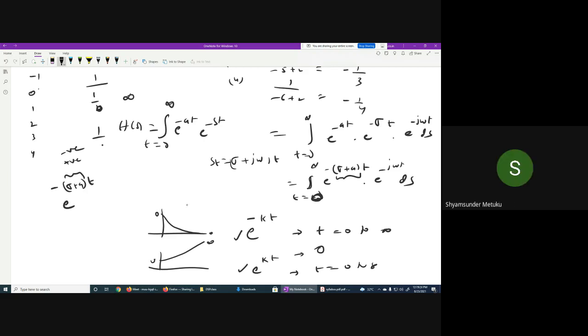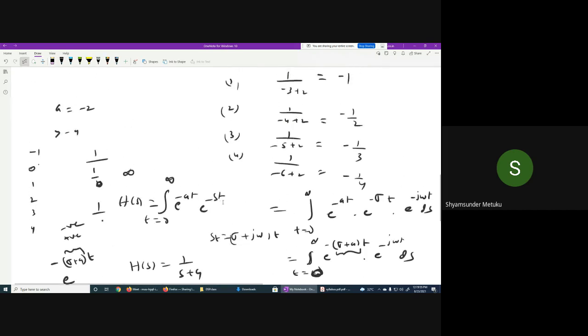Positive. So can I say sigma plus a is greater than 0? Yes, sir. So can I write sigma is greater than minus a? Yes, sir. So can I consider that as long as my sigma is greater than minus a, this condition is satisfied? Yes, sir. So once you get the formula H of s is equal to 1 by s plus a, basically what is the value that makes it become infinity? That is s equal to minus a, already you got it, isn't it?